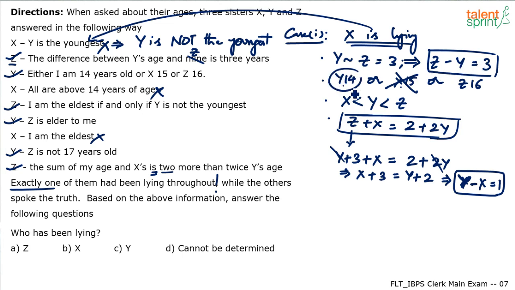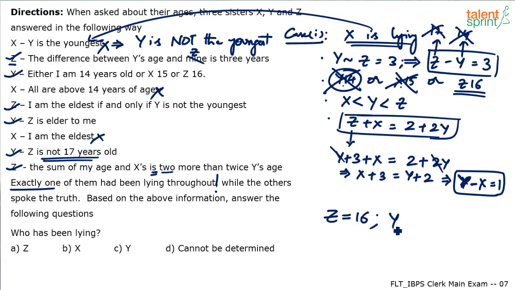A simpler observation is if you take Y equals 14, Z should be 17, right? Because 17 minus 14 is 3. But we know that Z is not 17 years old. Y had mentioned this correct statement that Z is not 17 years old. So Z cannot be 17. If Z cannot be 17, Y cannot be 14. So the only conclusion is Z is 16 years old.